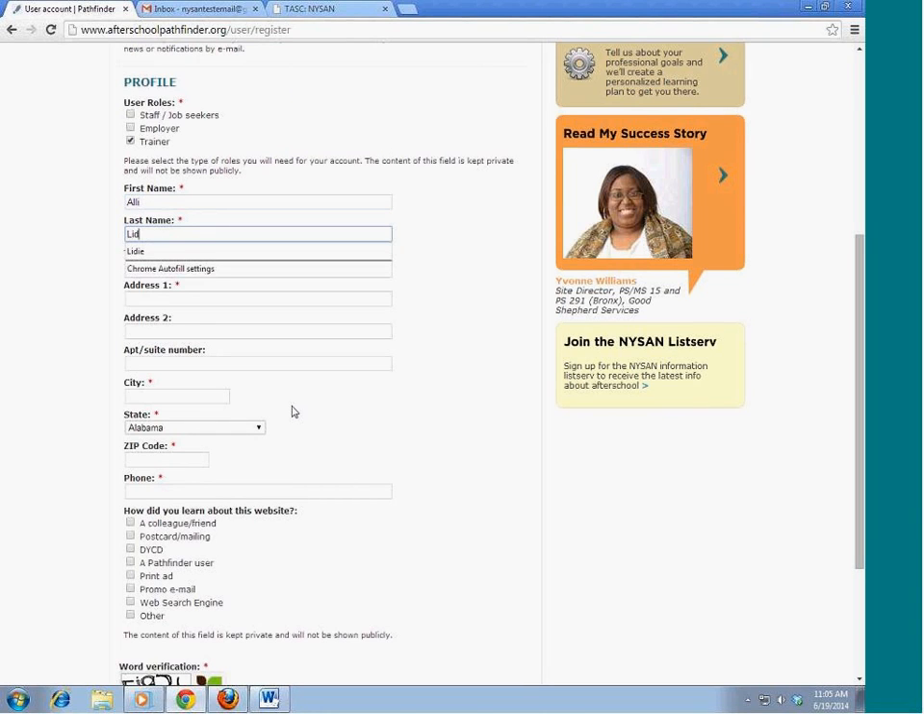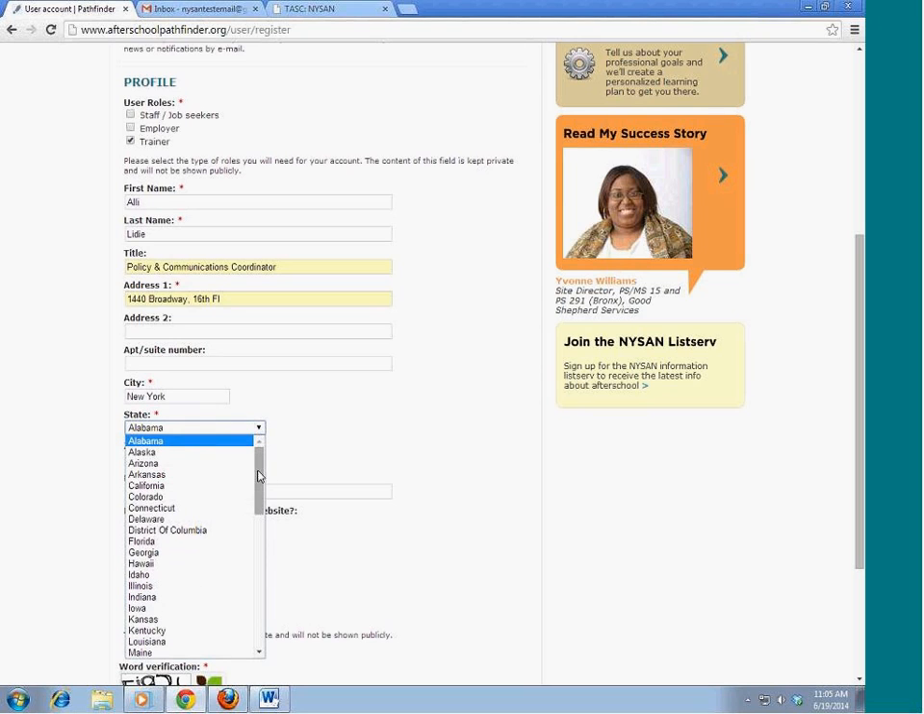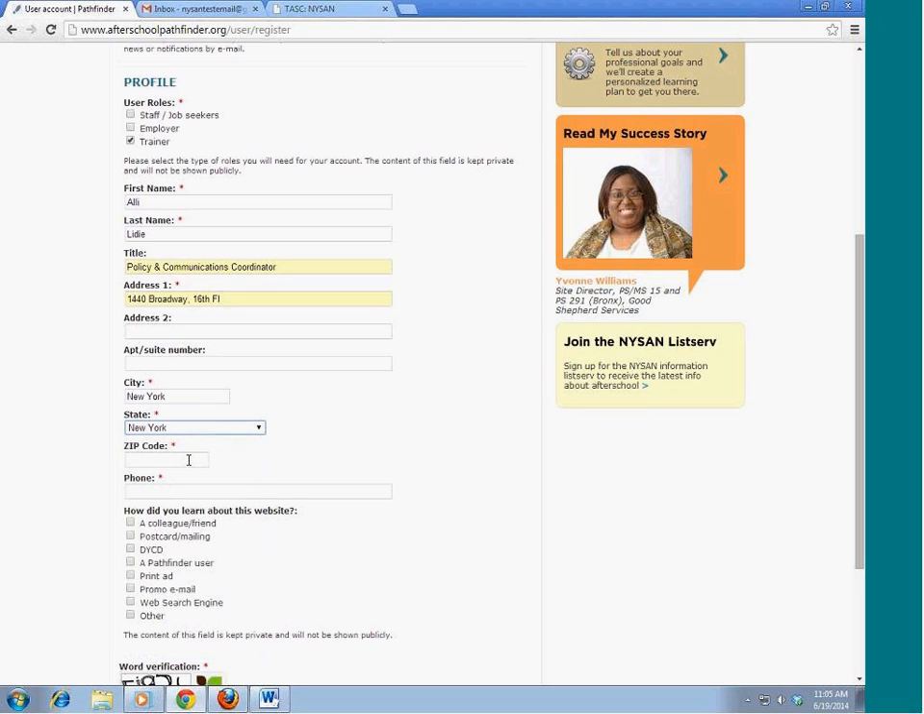Now I'll fill the information in. Note that not all of the information here is required. However, we do really hope that you will enter as much information as possible because it's more helpful for the website. I've typed this in a few times, so it's coming up automatically. That won't happen most likely for you if you haven't used the site before, but that way it's faster. Make sure to change the state here to New York.